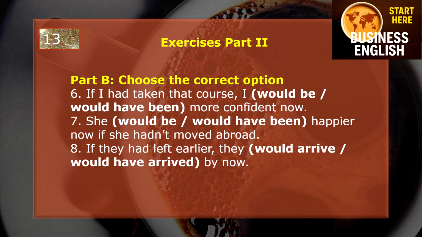So now it's time for part B. Choose the correct option. If I had taken that course, I would be or would have been more confident now. Next one. She would be or would have been happier now if she hadn't moved abroad. And the last one. If they had left earlier, they would arrive or would have arrived by now.